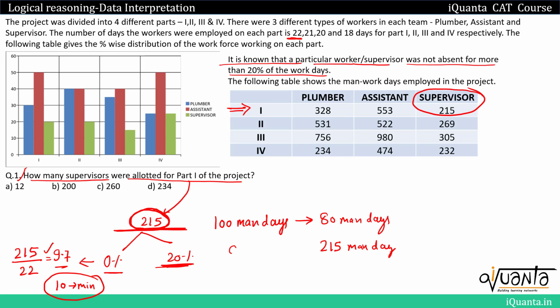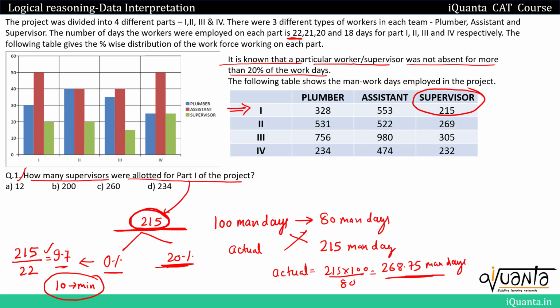So what should be the actual work in that case? We'll use the method of cross multiplication over here. Actual work that must be done should be equal to 215 into 100 by 80, which gives me 268.75 man days. This must be the actual work done.